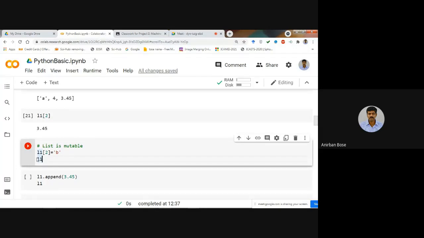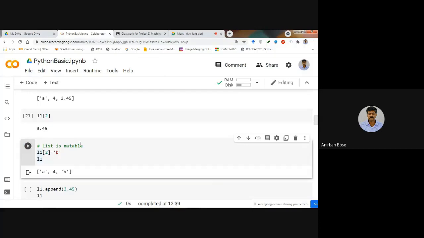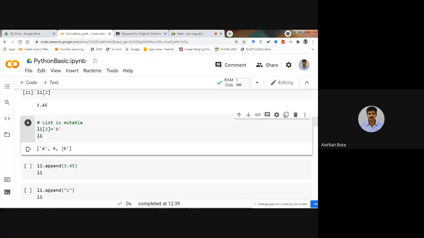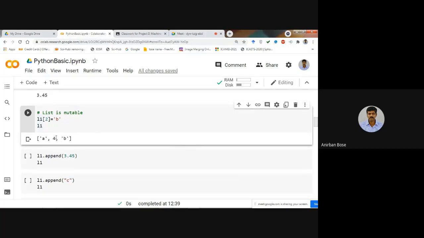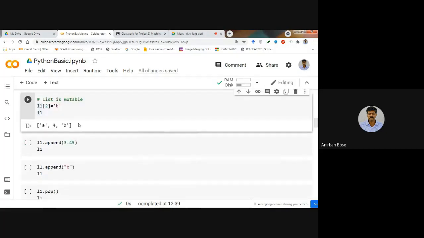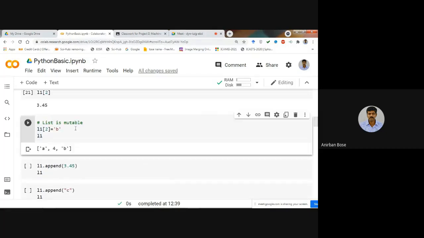Now if you want to print what is there inside L1, if you execute, you see that now 3.45 has been replaced by B. So you can understand that the list is mutable, and here is the difference between the tuple and the list. Now suppose you want to append, that means you want to add some value in the same list.